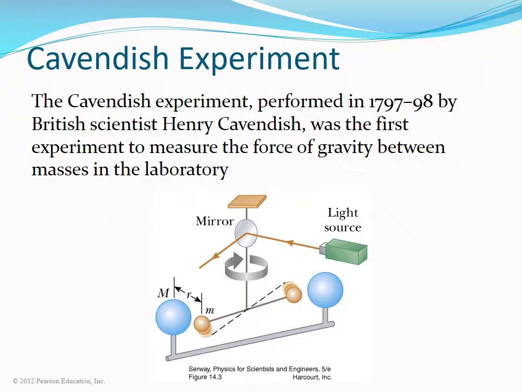By measuring the angle of the rod and knowing the twisting force, the torque, of the wire for a given angle, Cavendish was able to determine the force between the pair of masses and subsequently the gravitational constant.